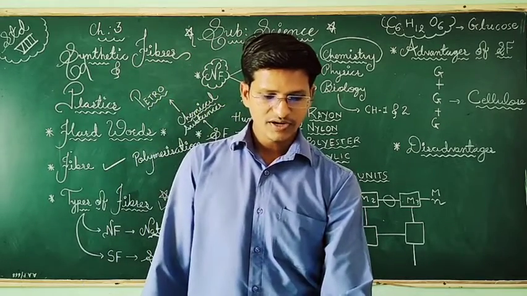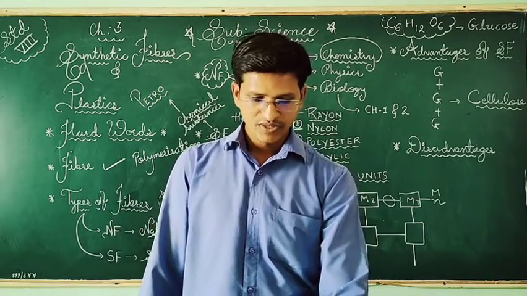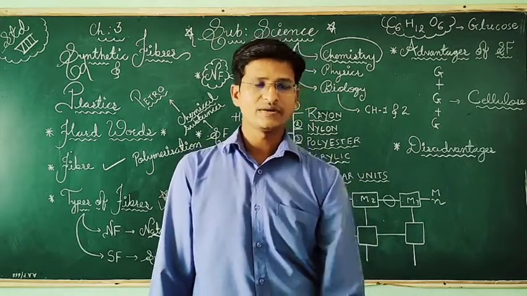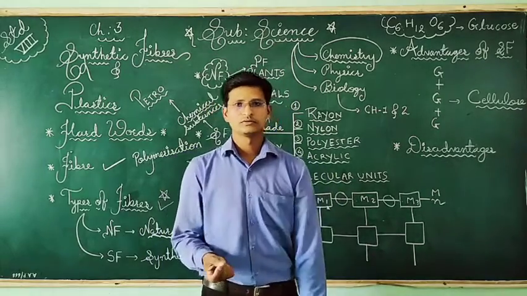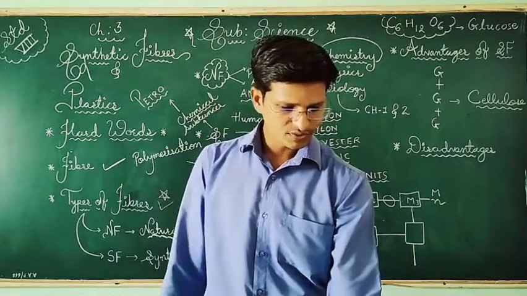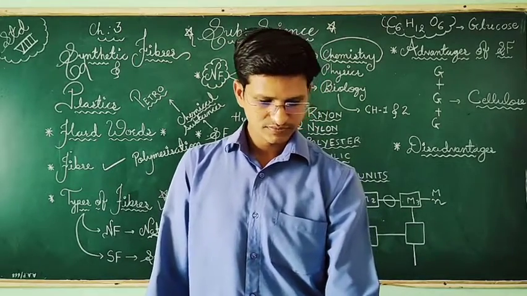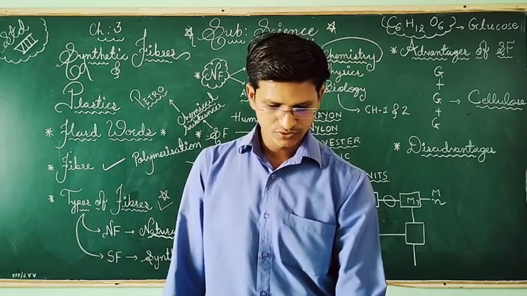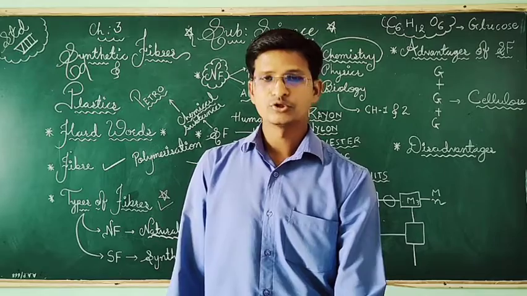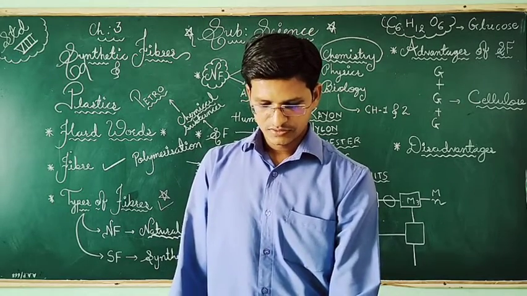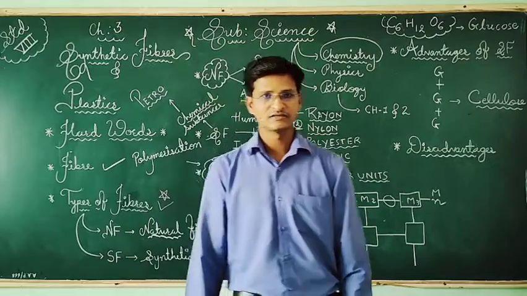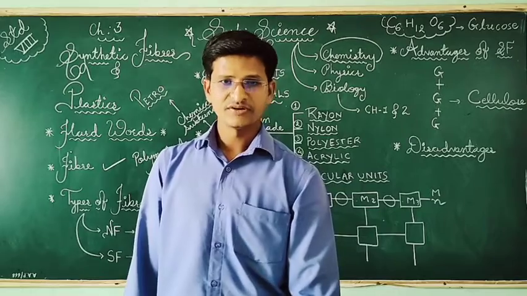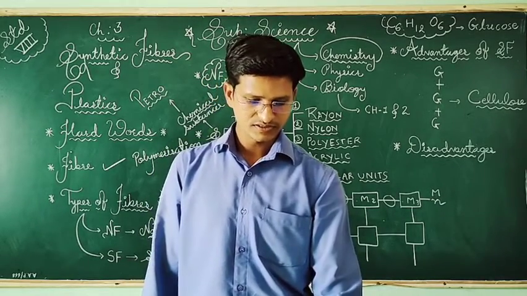And nylon is a polyamide fiber, meaning a polymer prepared by the polymerization of a large number of amide molecules. So it is not glucose molecules, it is amide molecules, meaning amino acids. Nylon is used to make socks, ropes and sports rackets. Even in cricket they are used to make different hand gloves and other things.